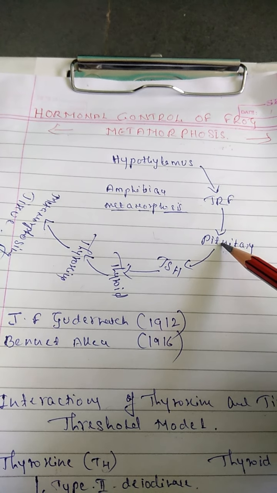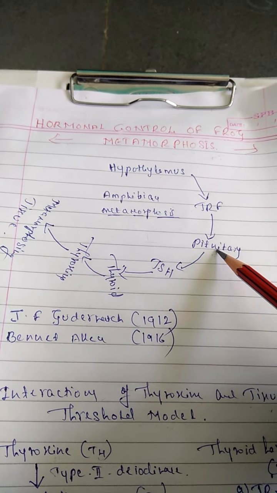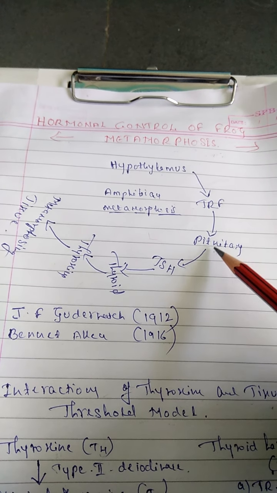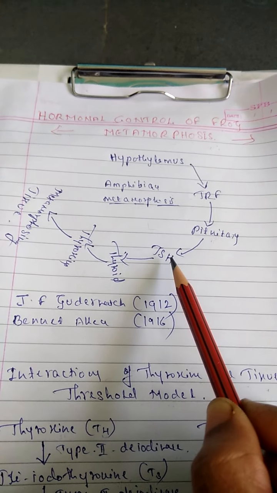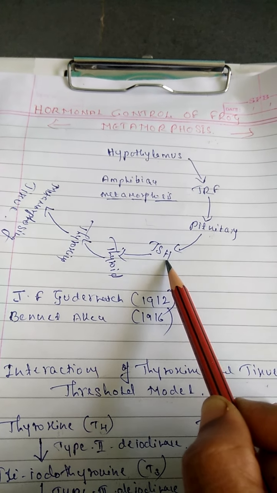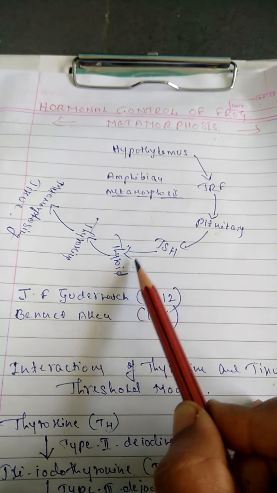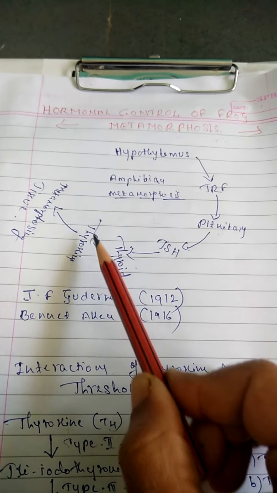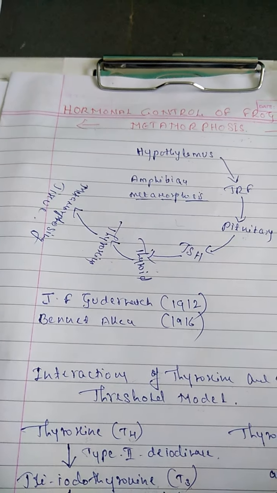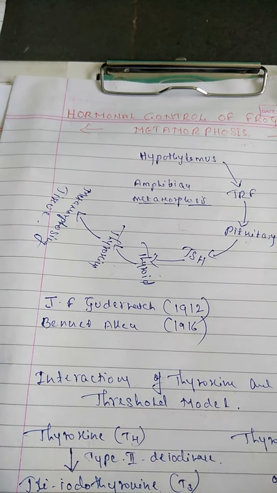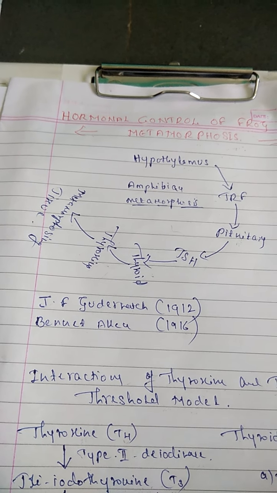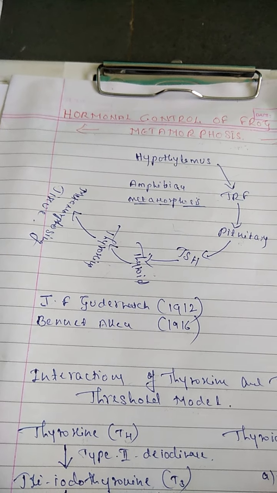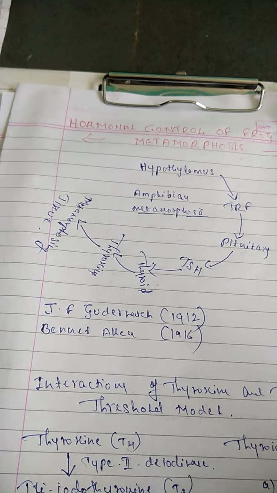When it reaches the pituitary gland, it stimulates the gland. The pituitary produces thyroid stimulating hormone, and this acts on the thyroid gland to produce another hormone, thyroxine. Thyroxine acts directly on the tissues, causing the degeneration and necrosis of some cells and stimulating the growth and differentiation of others.